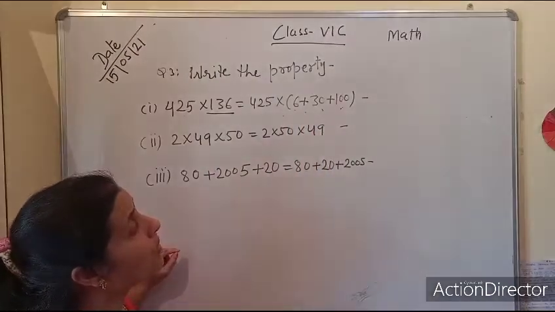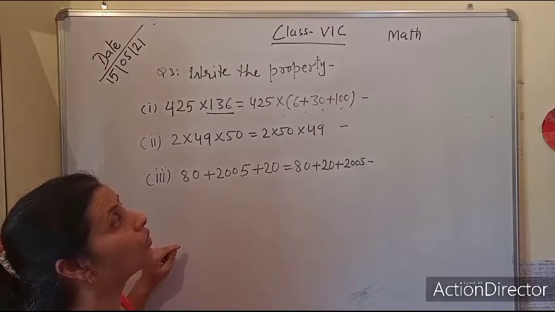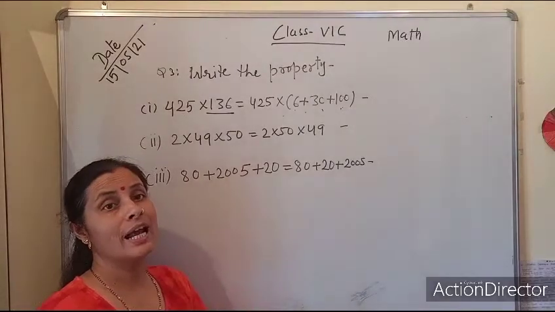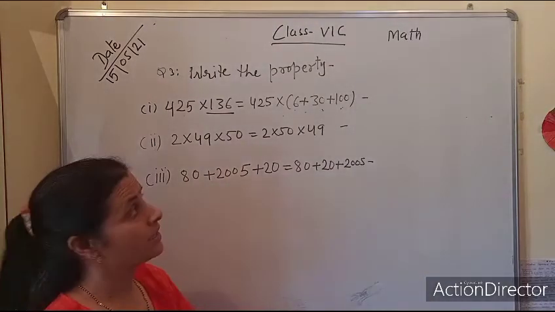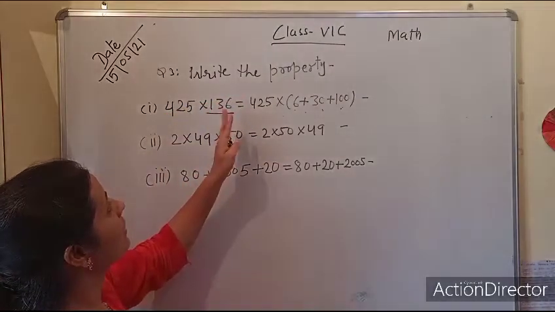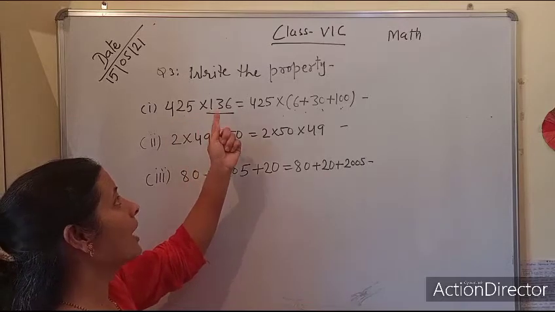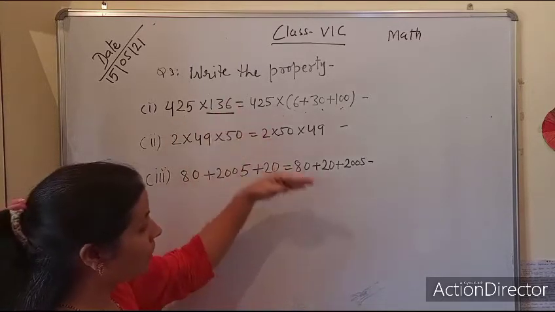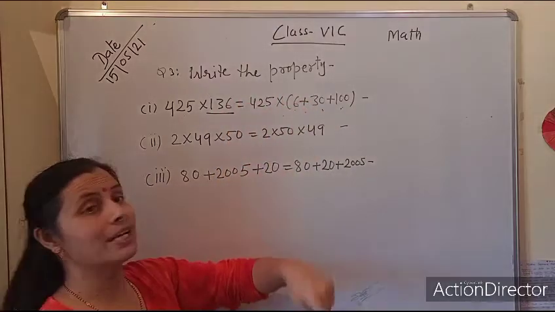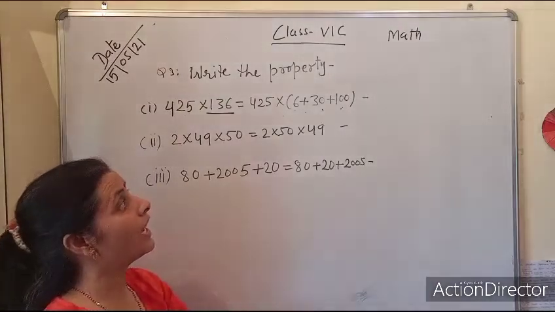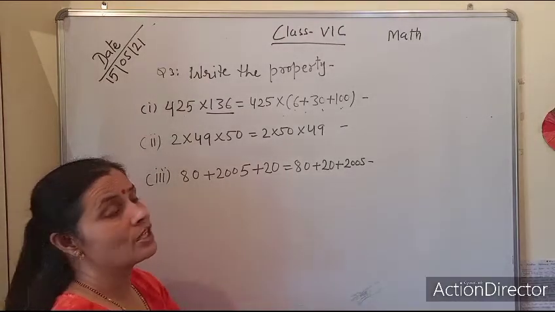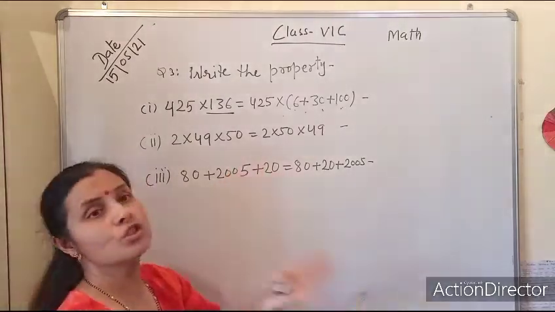As I explained to you, properties are nothing but making our calculation easier. This is the reason why we should use properties. Should we not perform this calculation as it is? We can, but it is a little bit difficult to multiply 425 with 136. The calculation will be longer and time consuming, understood? But with the help of properties, we can find it in an easy way as well as in less time. There is no need to consume more time. That's why we use properties.